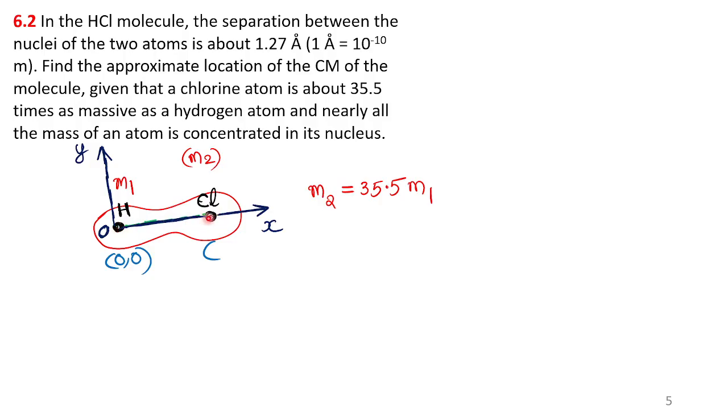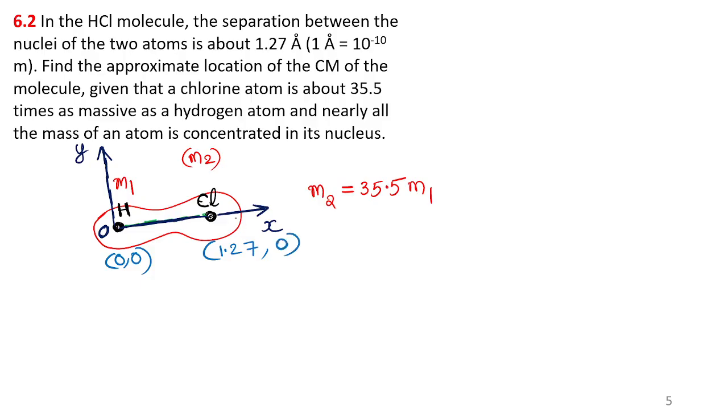This distance is 1.27, right? Chlorine M2 is located 1.27 towards the right side. It is angstrom; I will write the unit later. 1.27 is the x coordinate of the chlorine atom. But still the chlorine atom is on the x-axis.